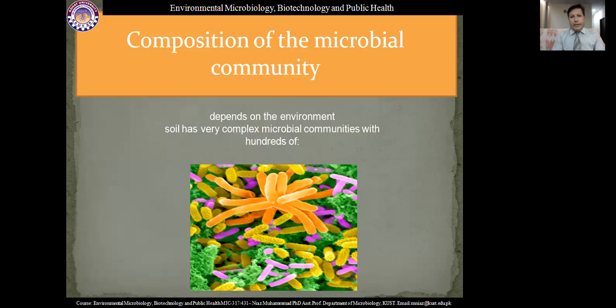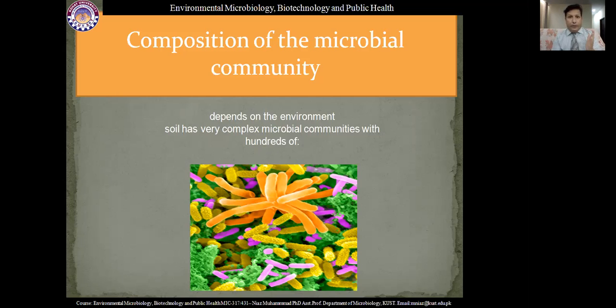So the second factor is the ambient environment; it depends on the composition of the microbial community. Soil has a very complex microbial community with hundreds of species. Where pollutant is present, if there is a diverse microbial community, then some microbial community must have the potential to decompose that pollutant by producing enzymes.